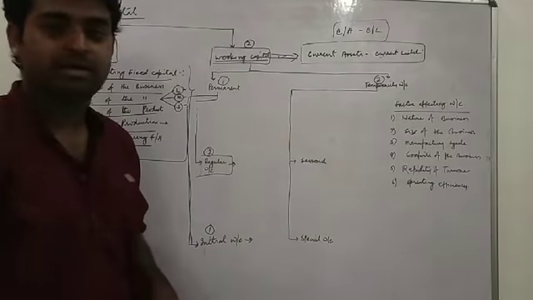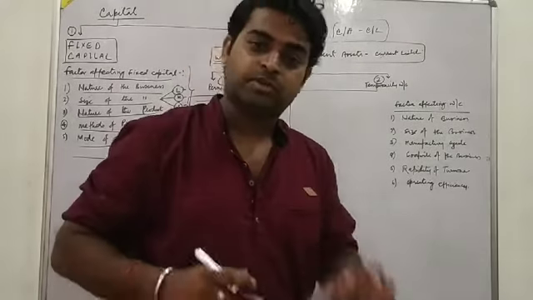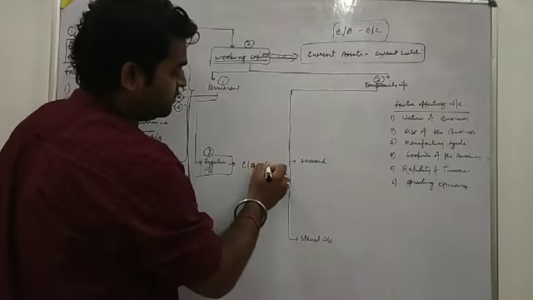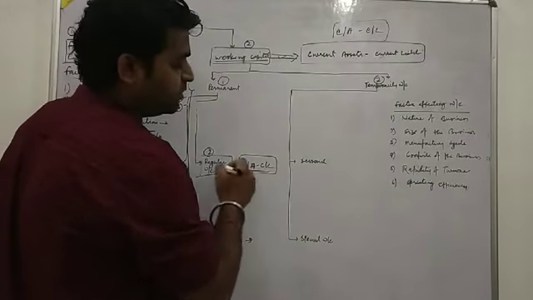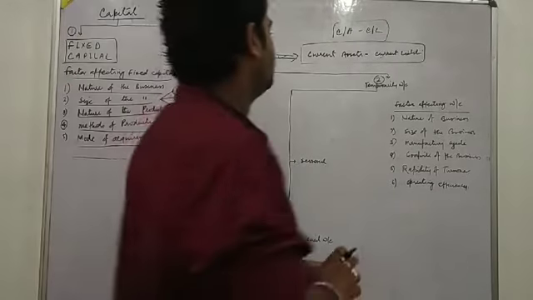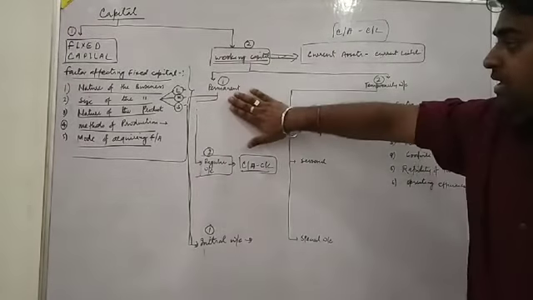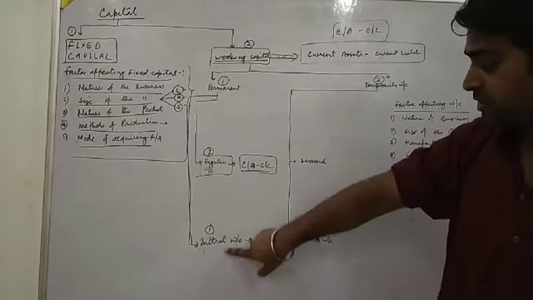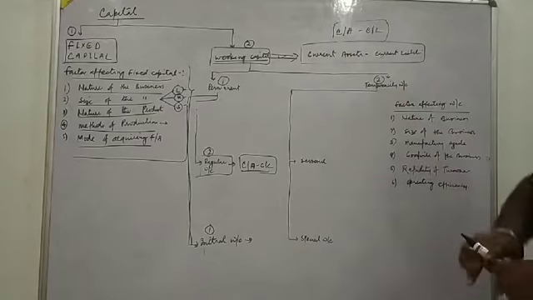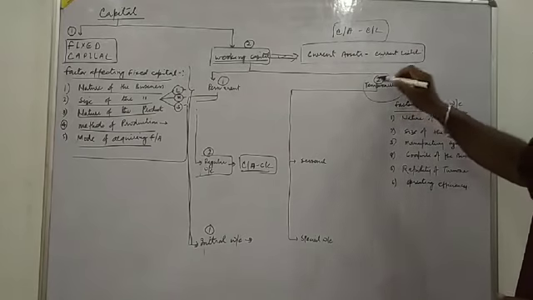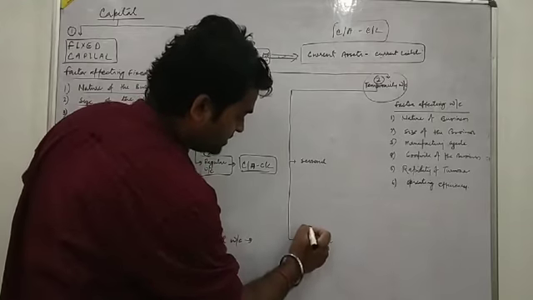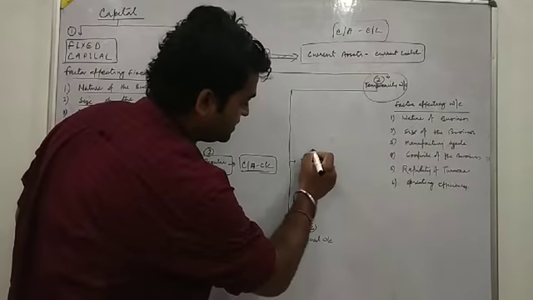Regular working capital. Regular working capital is a permanent working capital, which means CA minus CL, which is used on a regular basis in the business. That is called regular working capital. So permanent working capital means first type initial and second type regular. Second, temporary working capital means first type special and second one is seasonal.